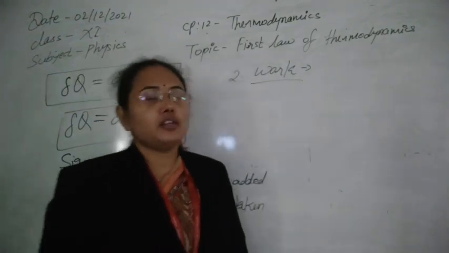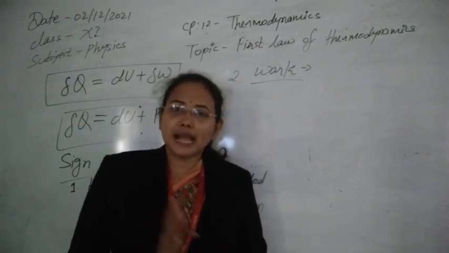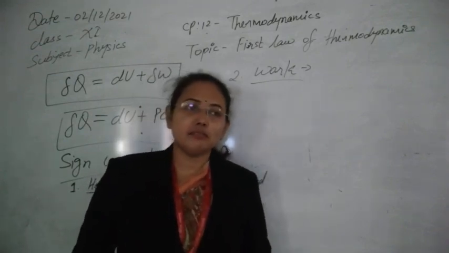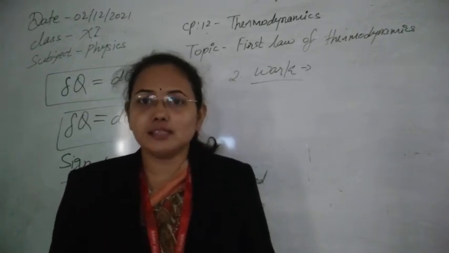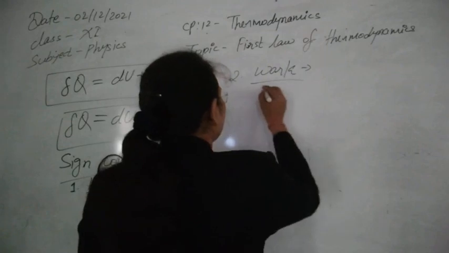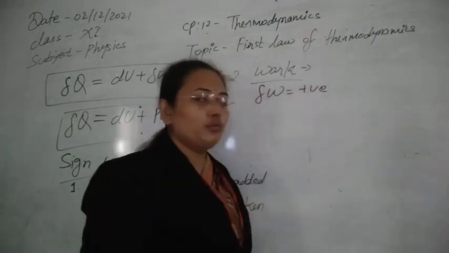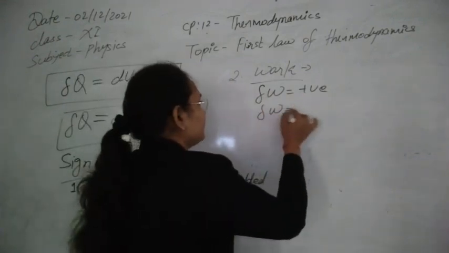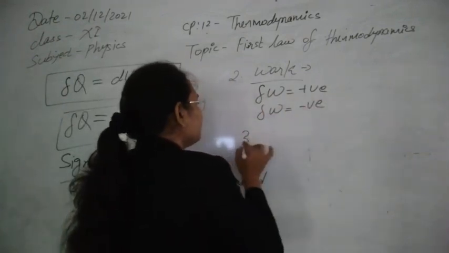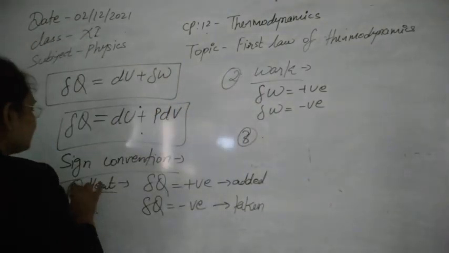In the expansion of the gas, as the gas is doing work, whenever the system does work, we get work from the system, and then this delta W will be positive. And if we do work on the system, then this delta W is negative. So this is our second sign convention.